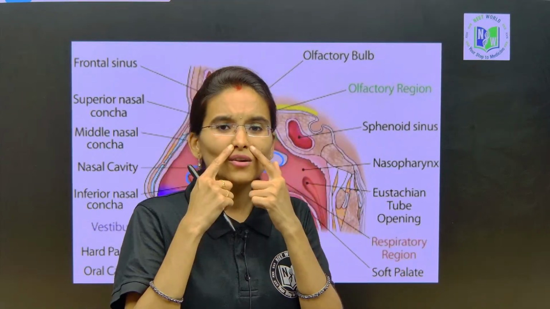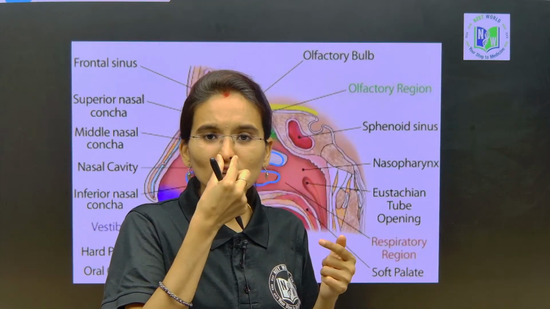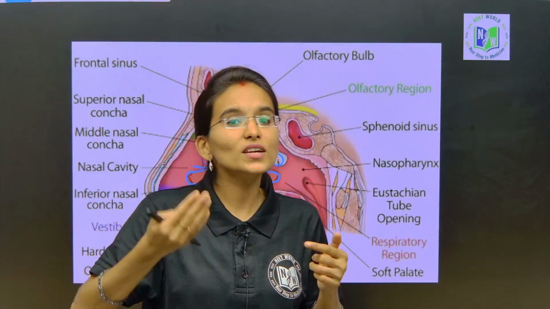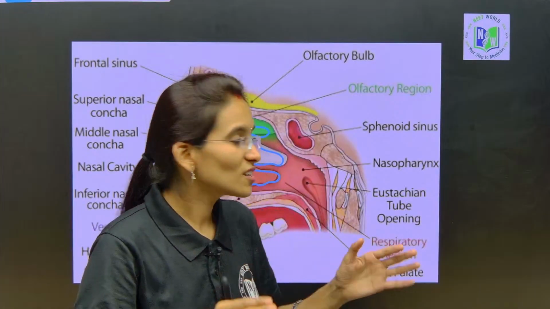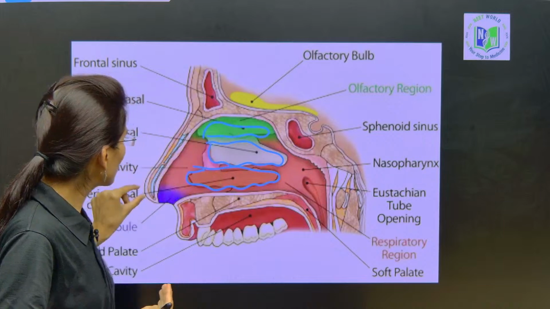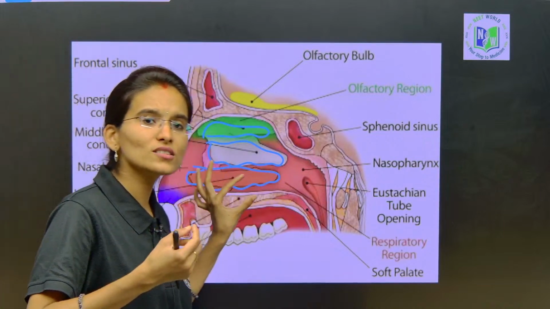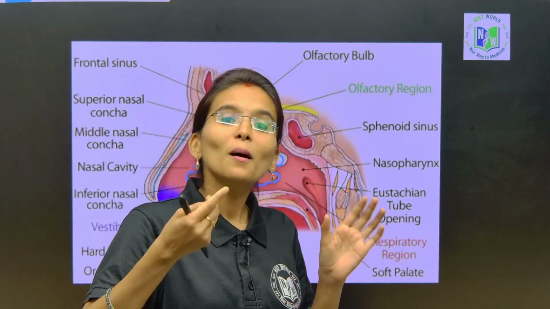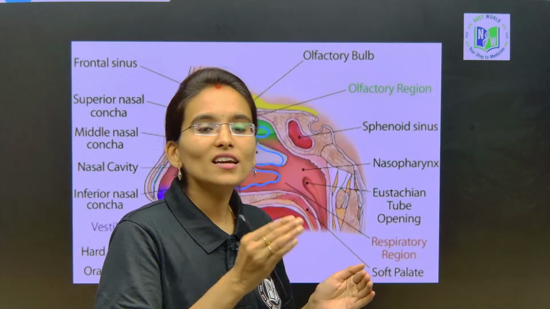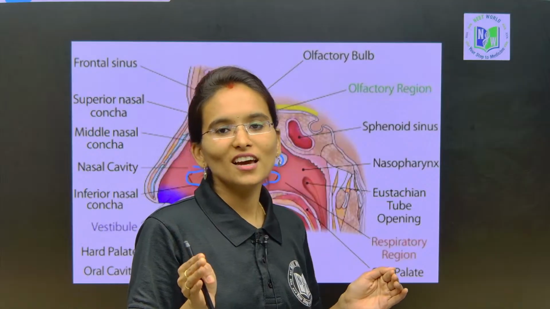We can easily see the nose and the nostrils, but behind this there is a region we can't see, which is called the respiratory region. Usually we can easily see the nostrils and the nose in the mirror, but behind that there is a process which provides the cooling effect.